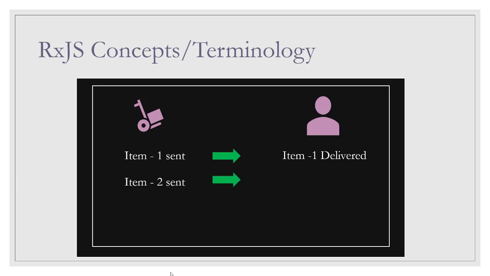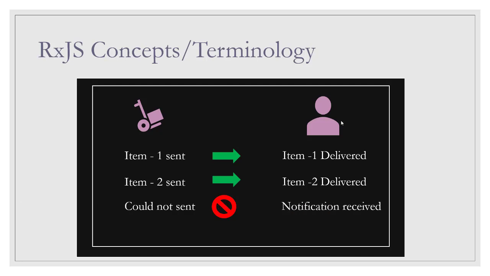The same way, the second item is sent. Once you receive that item, you will again get a notification saying item 2 is delivered. And due to some reason, let's say the third item cannot be delivered because it is out of stock or any unforeseen situation. So Amazon sends you a notification about the same. RxJS also works the same way.